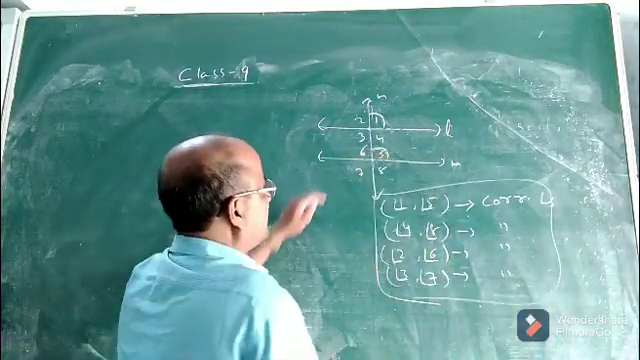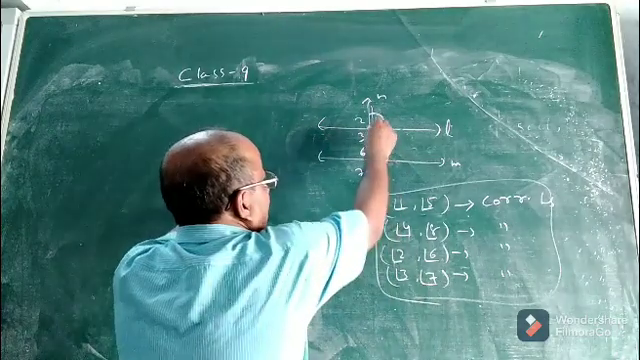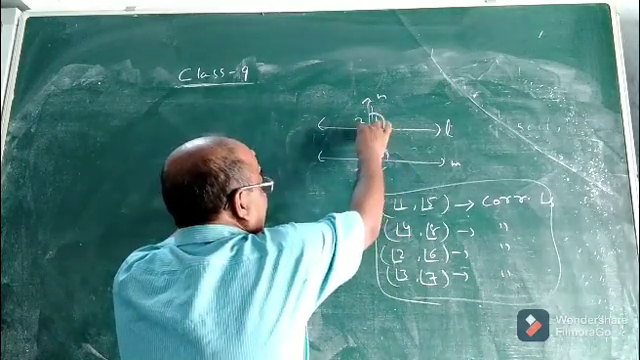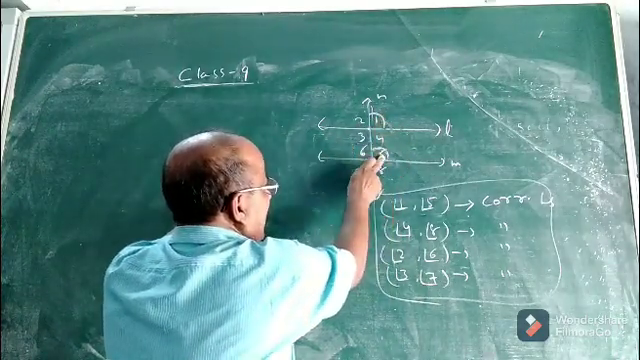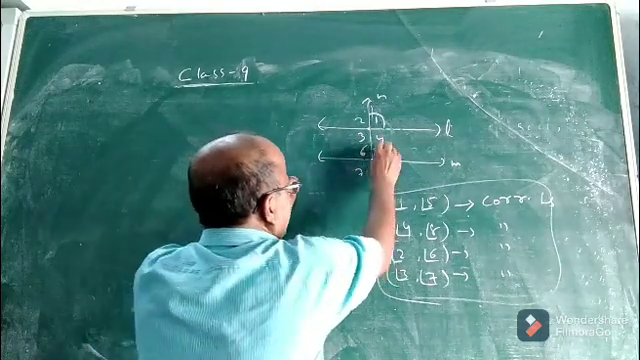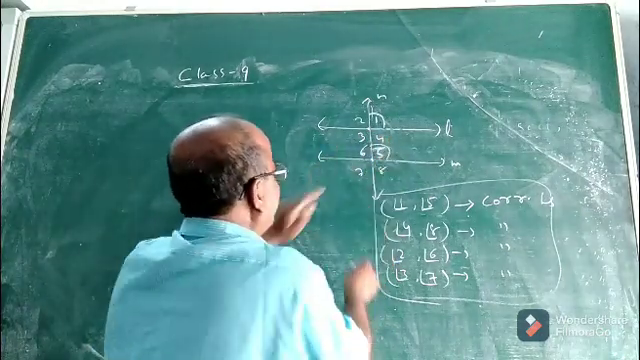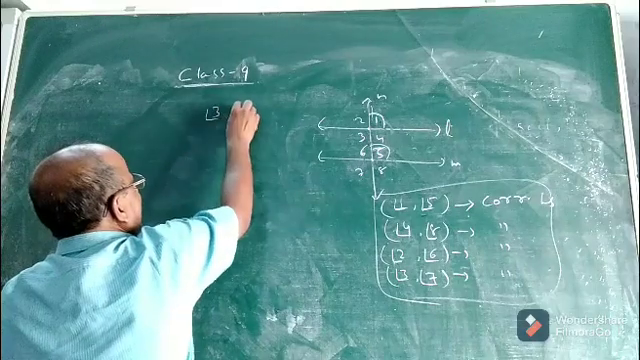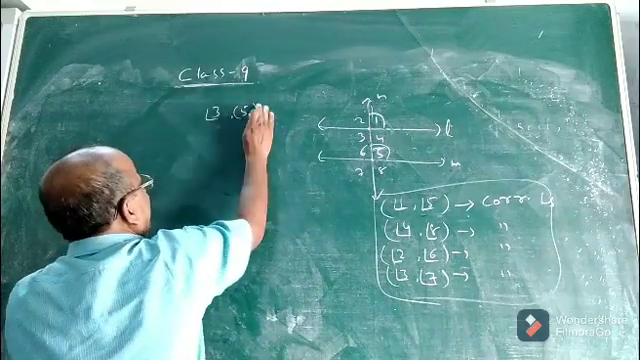Next. Now see angle 3 and angle 5. Look at angle 3 and angle 5. If I ask you about angle 3 and angle 5, this pair.